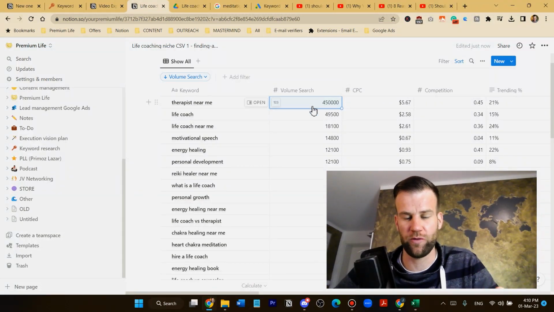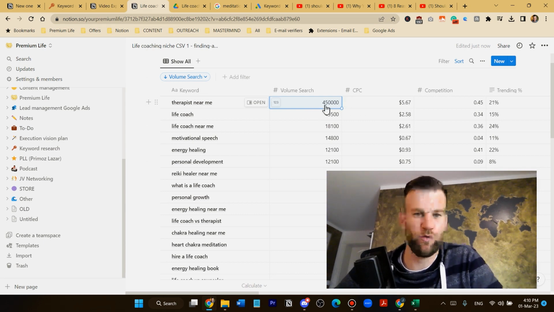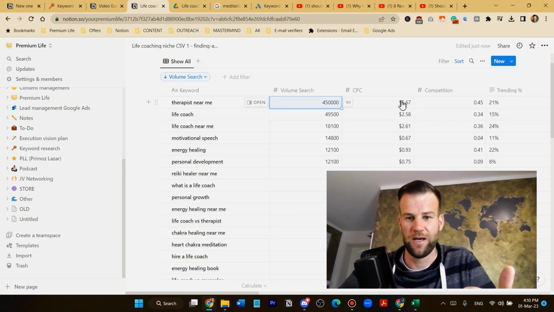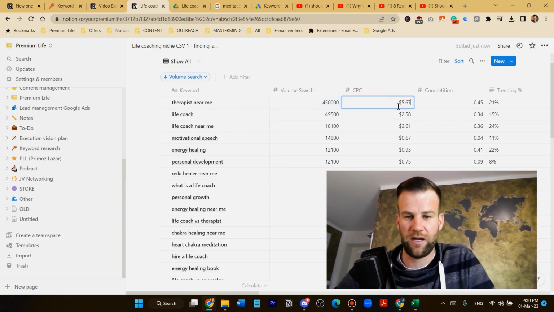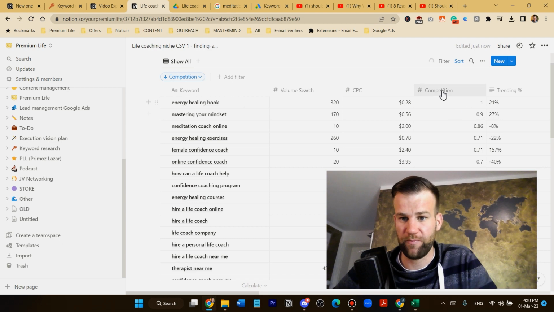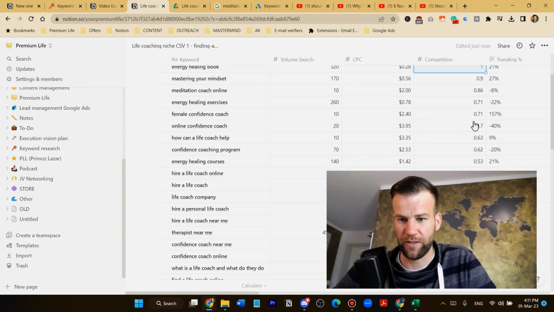But if the volume is not high enough, and only 5-10 people per month search this, even if it's a few cents, you're not going to get any clicks, right? So what we want to do is order by competitiveness, but not from 1 down, because this is a very competitive environment, right? Some of them could be a little faulty, but meditation coach online is very competitive, right?